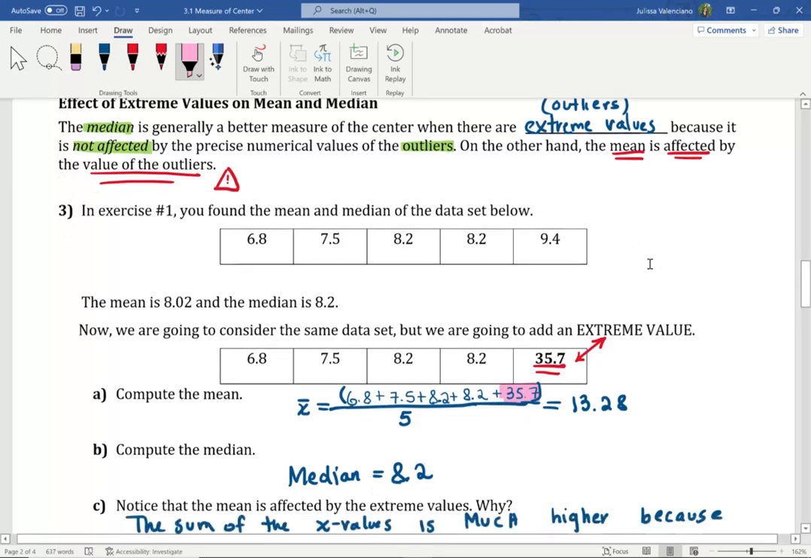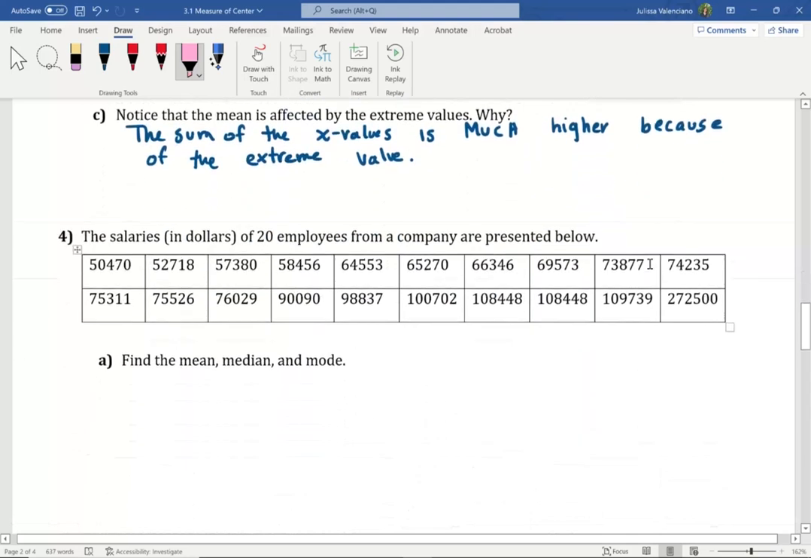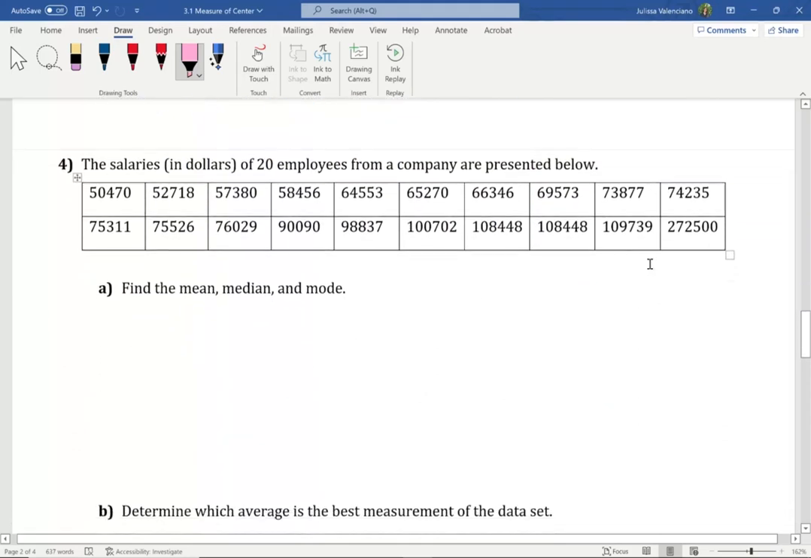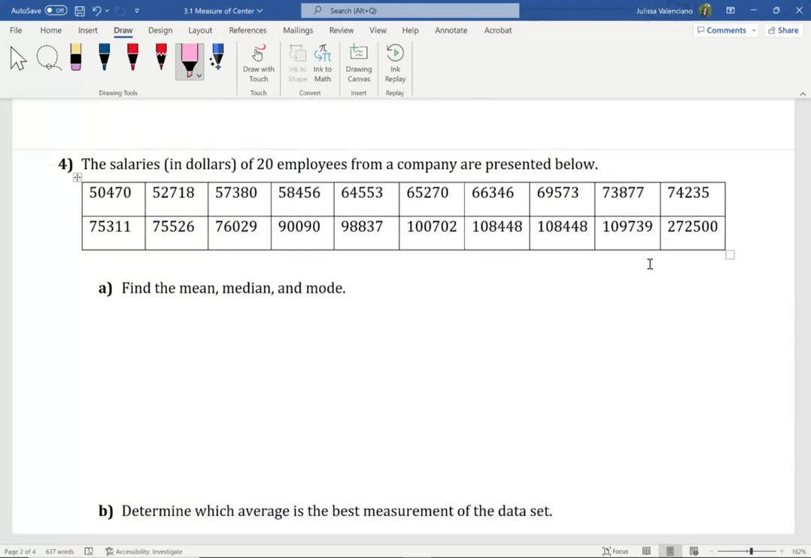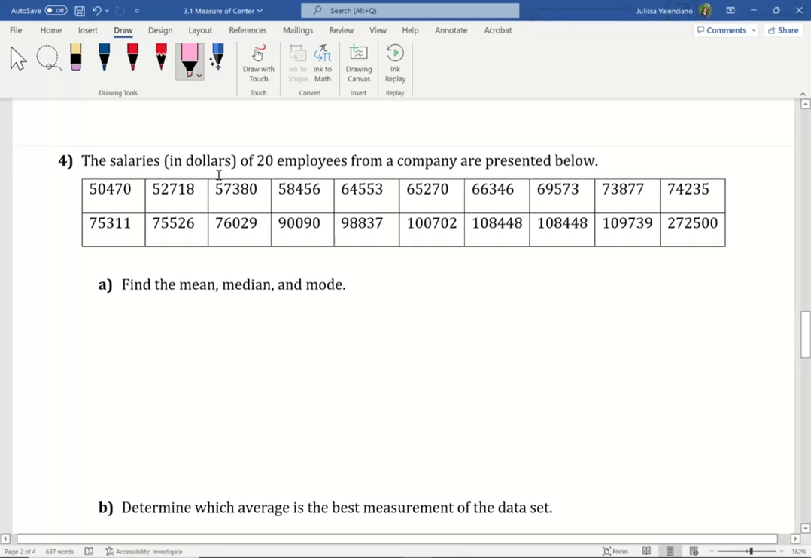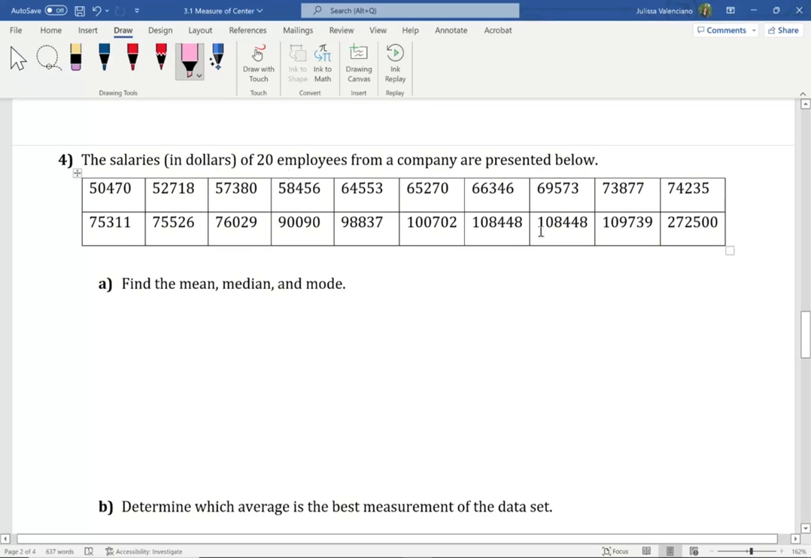a data set. Okay. Let's go ahead and look at an example where we have to compute the mean, median, and mode. I'm asking you to compute all averages because I want to show you how you can use technology to find all three of them. And then the last question that you have here is to determine what average is the best measurement of your data set. Here we have salaries in dollars of 20 employees from a company presented below.